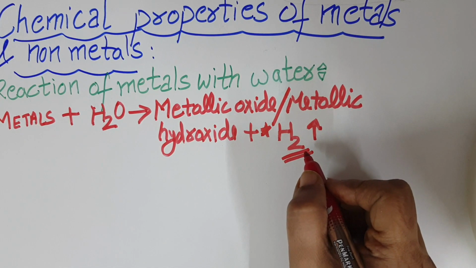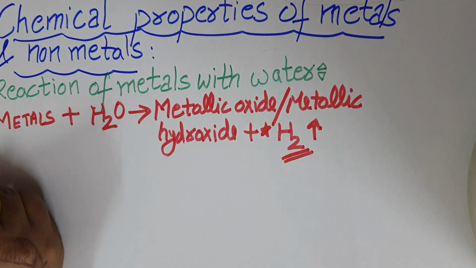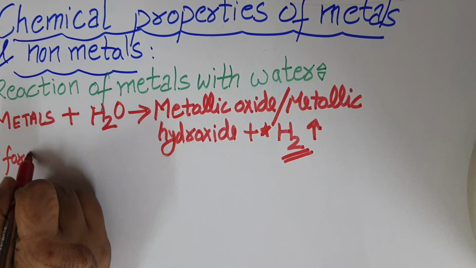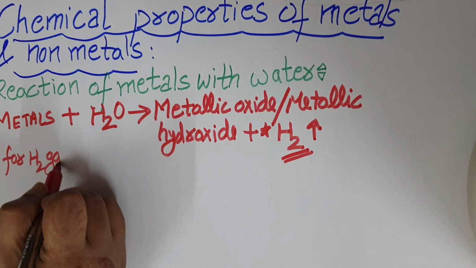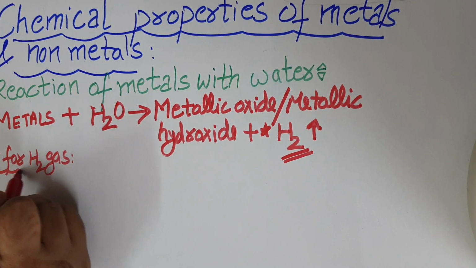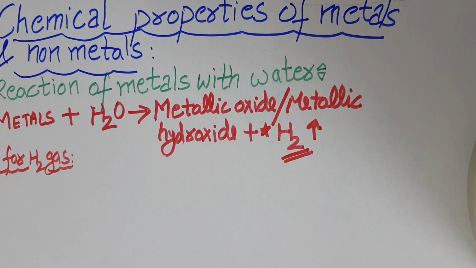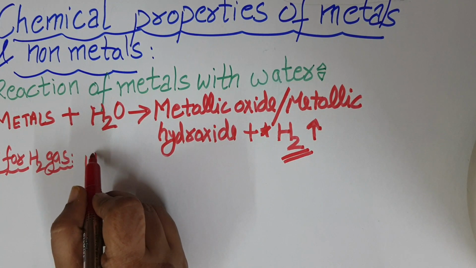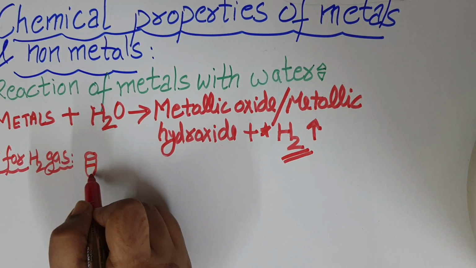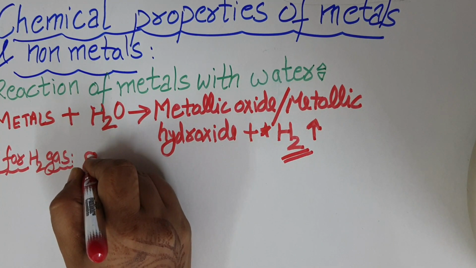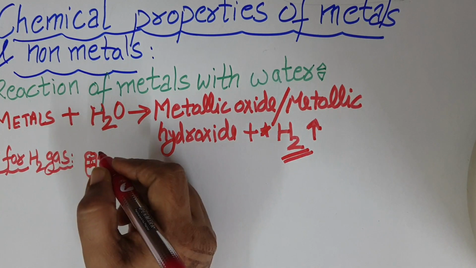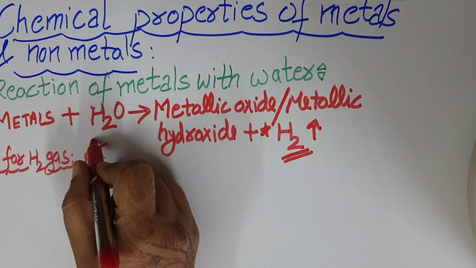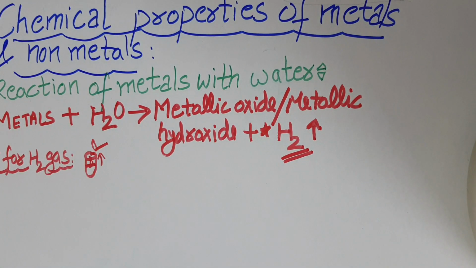How will we verify that the gas released is hydrogen? The test for hydrogen gas: we will take a burning splinter near the mouth of the test tube where the hydrogen gas is released. Suppose over here in this test tube the reaction is carried out and there are bubbles of hydrogen gas released, right? Then you have to take a burning splinter, that is a burning matchstick or a candle, near the mouth of the test tube.